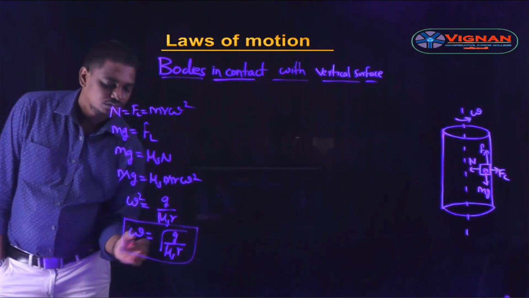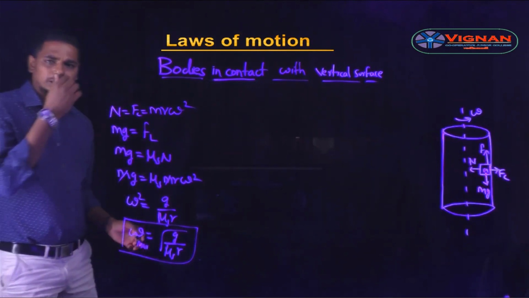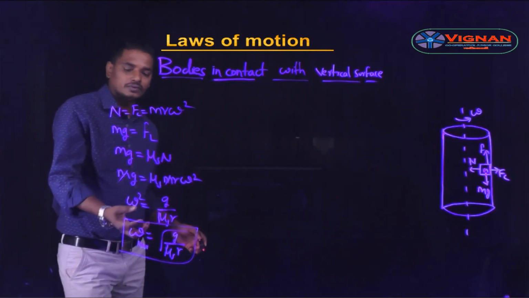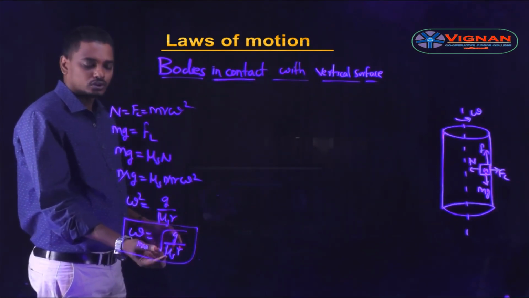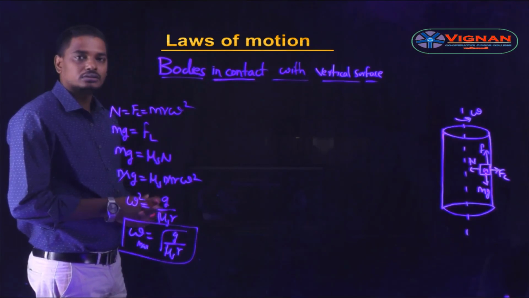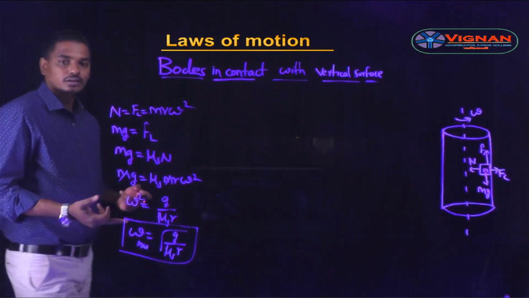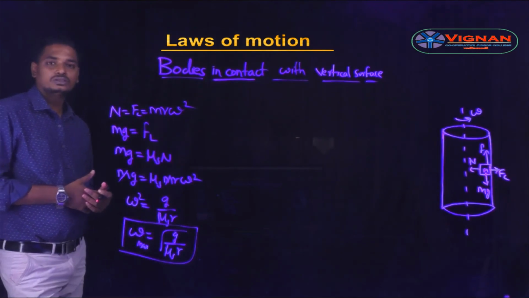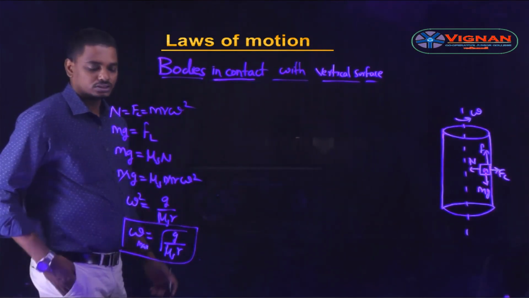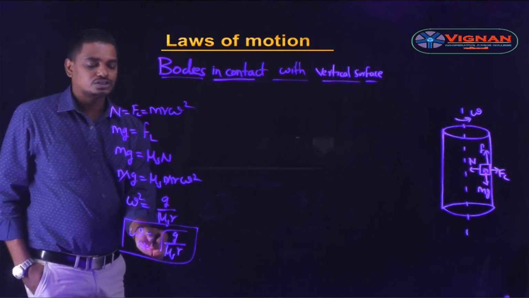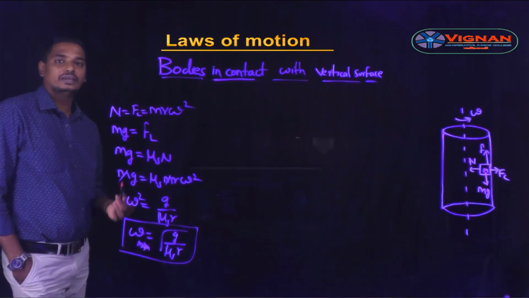This is the angular velocity with which the cylinder should rotate. If the angular velocity is greater than root over g by mu s r, then the block will be in rest condition. If it is less than root over g by mu s r, then the block will slide down. Okay, so this is the minimum velocity with which the hollow cylinder should rotate so that the block will be in rest condition.